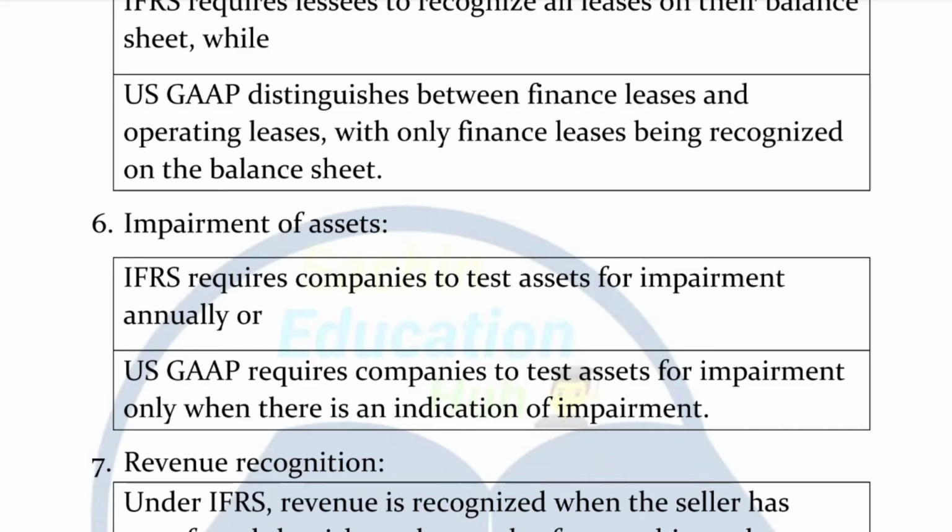But according to US GAAP, the company need not do it annually, but whenever an indication of impairment arises, the company has to test its asset for the purpose of impairment.